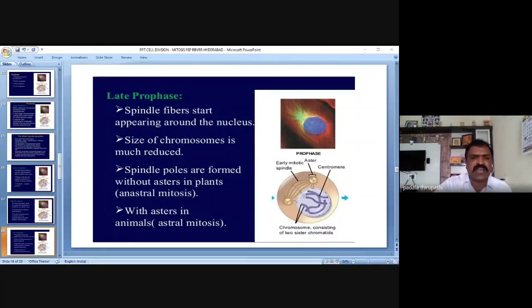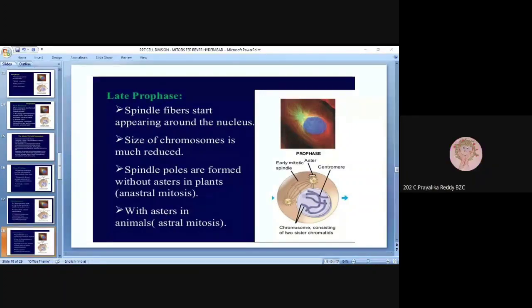Some friends ask, sir, what about the plant cell? Centrioles or centrosomes are not present in plant cells, so how are spindle fibers formed? Remember, my dear friends, microtubules from the cytoplasm form the spindle fibers. Very important. Am I audible?